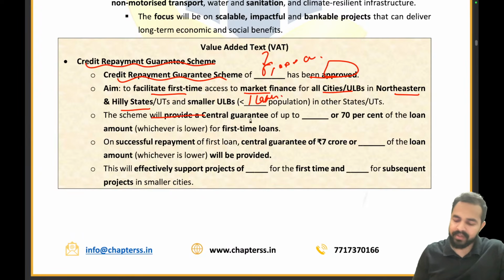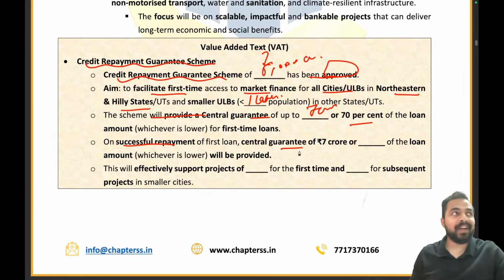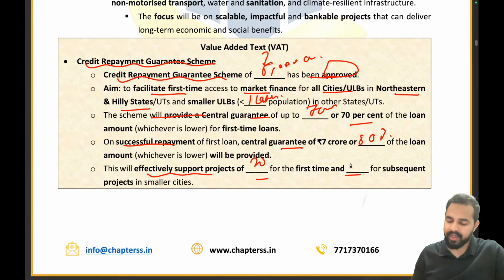Now the scheme will provide a central guarantee of up to 7 crore or 70% of the loan. On successful repayment of the first loan, central guarantee of rupees 7 crore or what percentage? It will be 50% only. Absolutely right. And this will effectively support projects of what amount for the first time and for the subsequent projects in the smaller cities? What exactly will the amount be? It will be 20 crore and 28 crores.